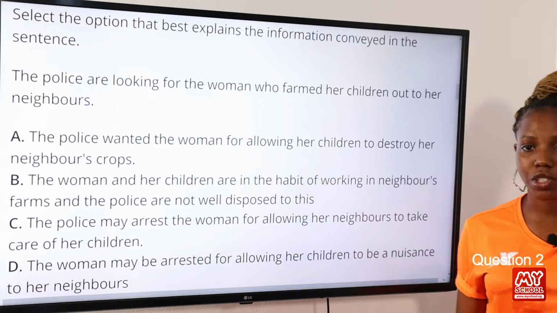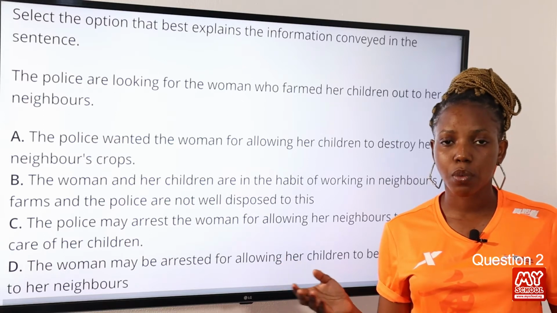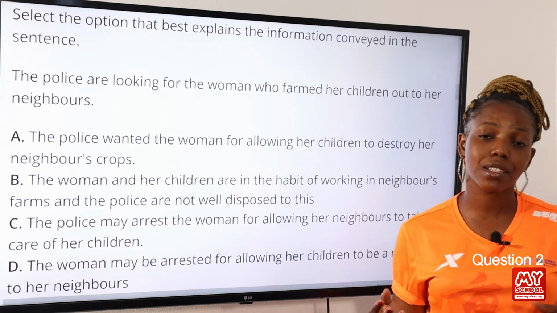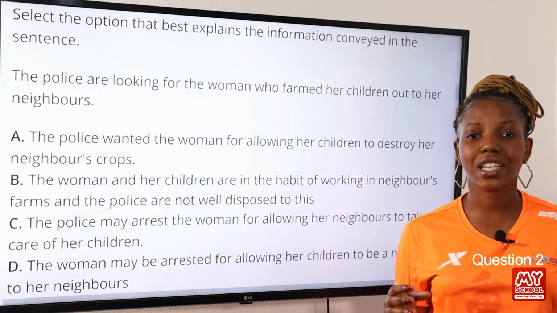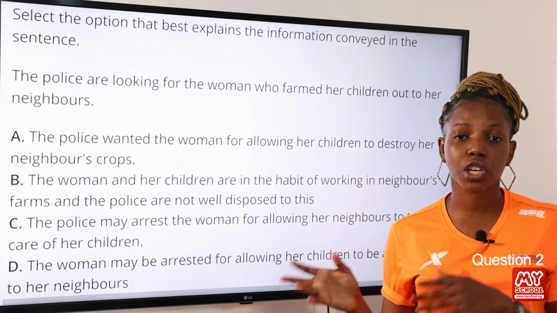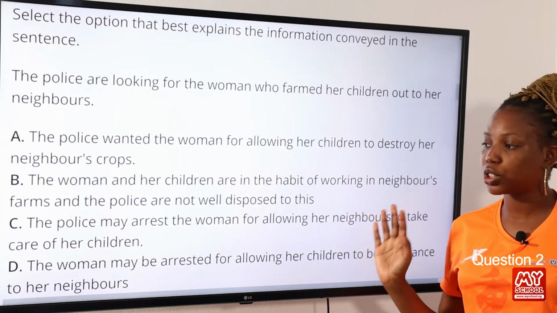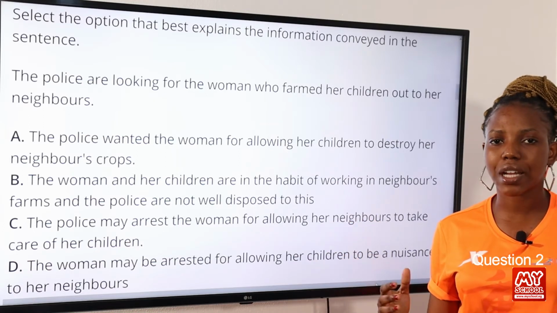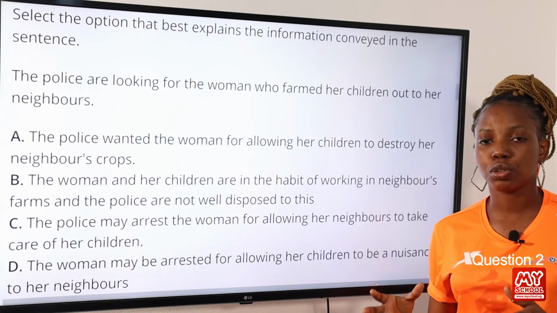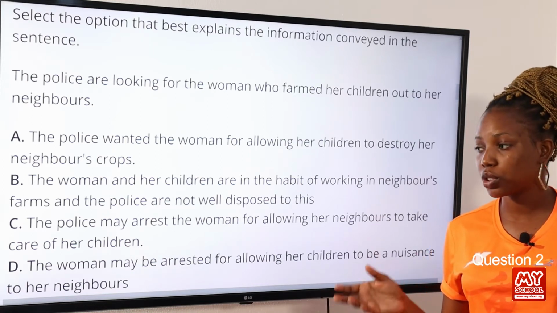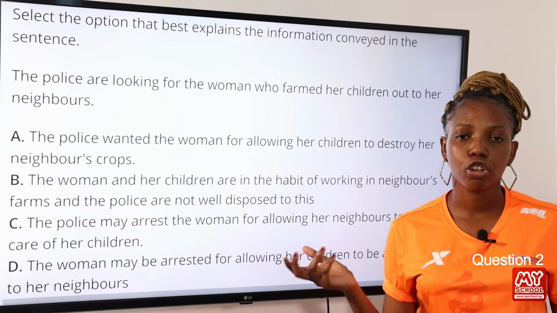The answer to this question is option C. Now what does farm out mean? It is an idiom that means to put someone into the hands of another person for care. Okay, so the police may arrest the woman for allowing a neighbor to take care of her children. So the woman has actually given her children to the neighbor to be cared for. So option C therefore is the correct answer to this question.